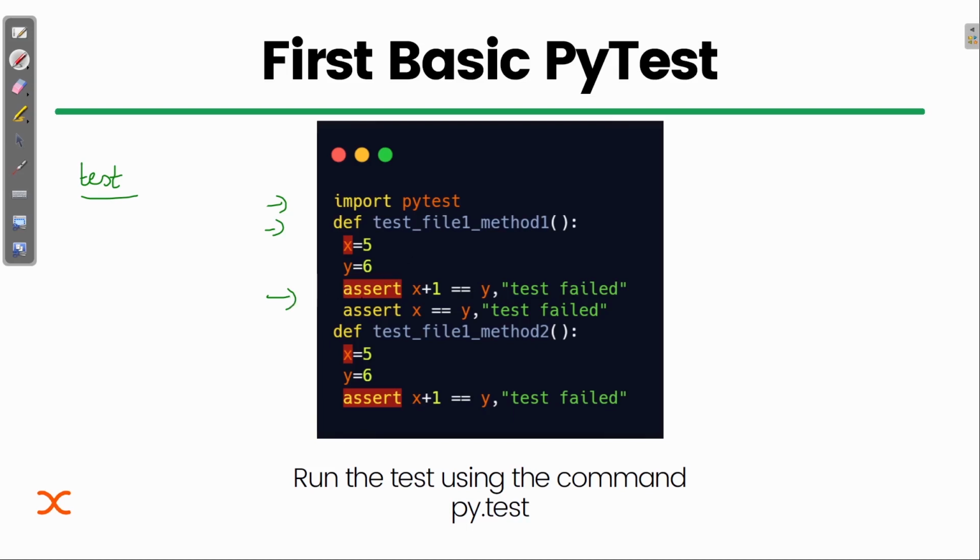It is written with the assert keyword. I guess this keyword is clear to you all. It is used to raise an error if there is any problem. So what we are checking is if x plus 1 equals y. If it is not, or if it fails, then it will write test failed. Then assert x is equal to y, then test failed.